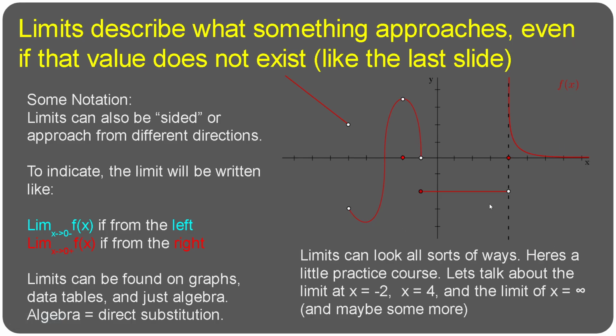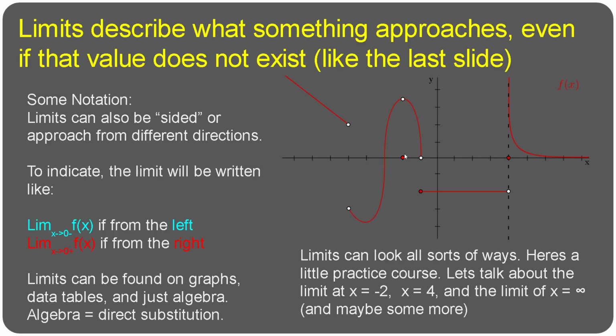Let's take a look at this little practice problem right here. I want to talk specifically about 3 limits. I might think of more as I look at it a little longer, but let's first talk about x equals -2. So this piecewise function, x equals -2, is right here. And you can see that the function itself goes up, and it looks like it would be at y equals 3.5 or so.